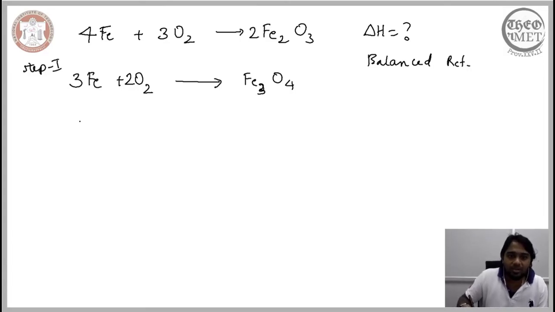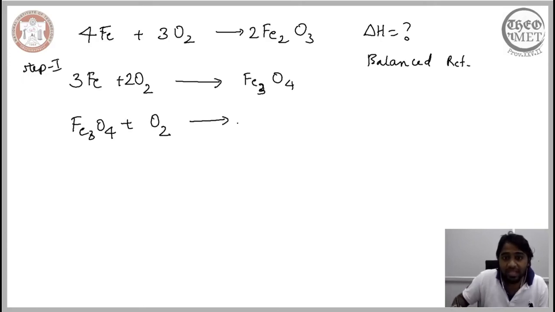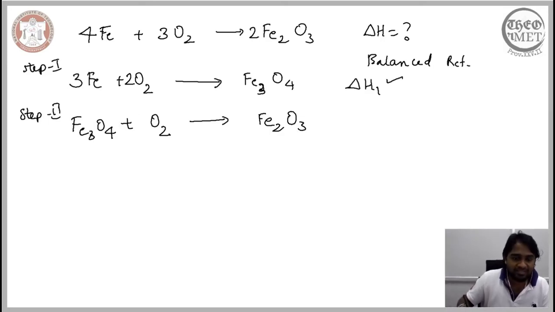Now this product of the first reaction again reacts with oxygen to give us the end product of the overall reaction. So we have considered step 1, which gives us an intermediate product, and we balance this reaction to calculate the enthalpy change associated with step 1. So this is known to us. Now we consider step 2, where the product of step 1 acts as the reactant, and it combines with oxygen to give us the end product of the overall reaction.